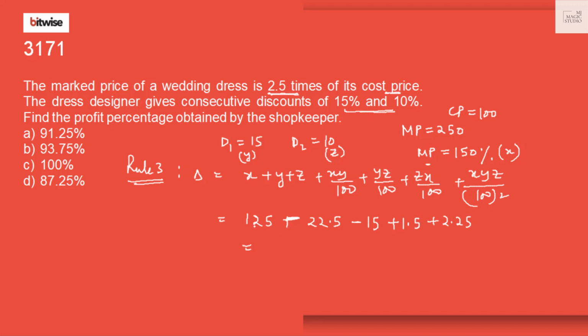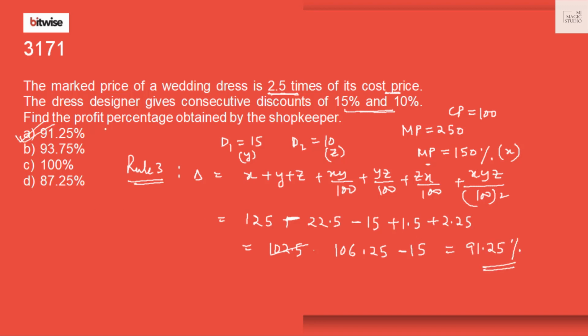So we have 125 minus 37.5, that would give 102.5, plus 1.5, 104, 106.25, minus 15 is 91.25% profit.